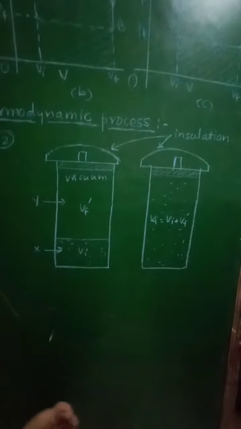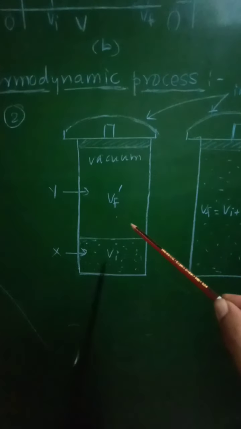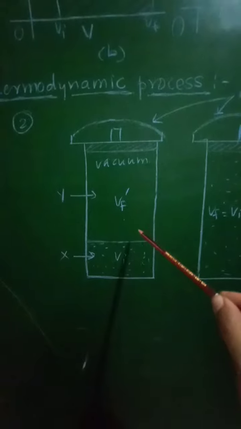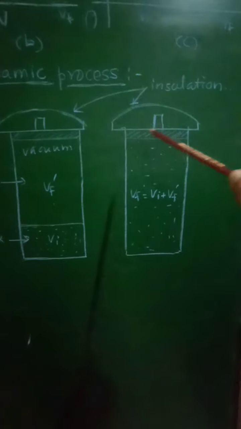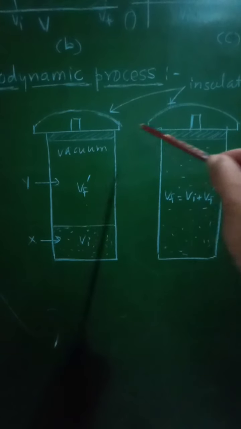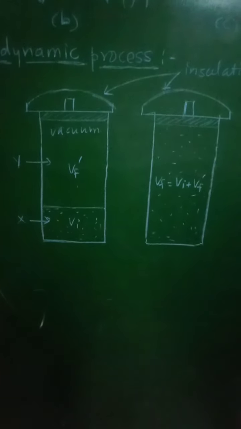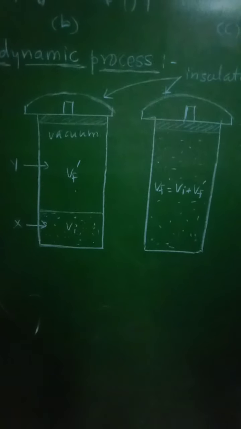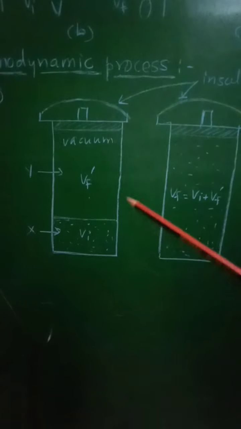Now let us consider the second case, in which again a gas cylinder will be there. Then this gas cylinder will be provided with some insulation. So from the upper end of this cylinder it will be insulated, and therefore no heat energy will enter into the cylinder from its surrounding or from outside environment.